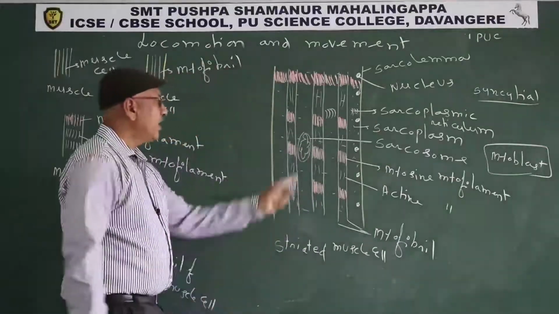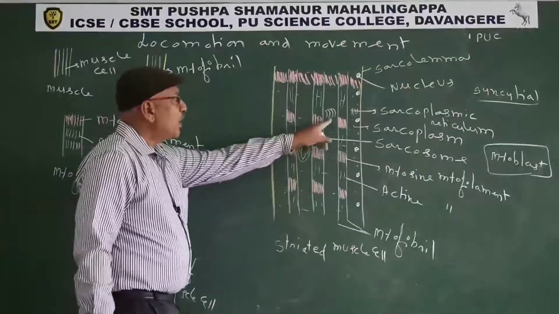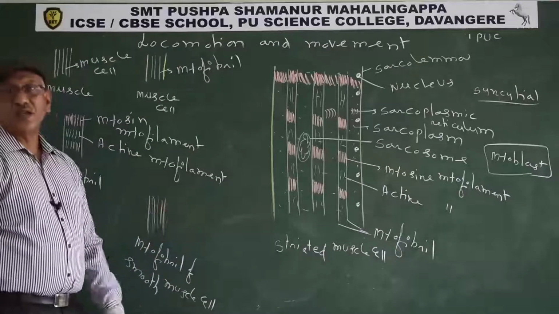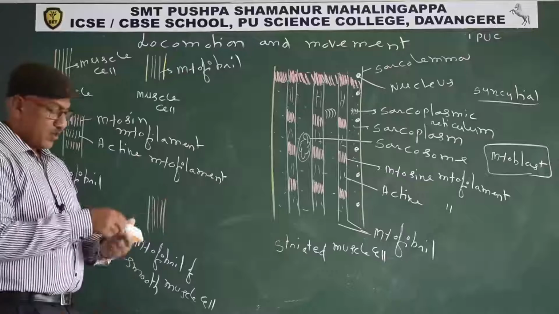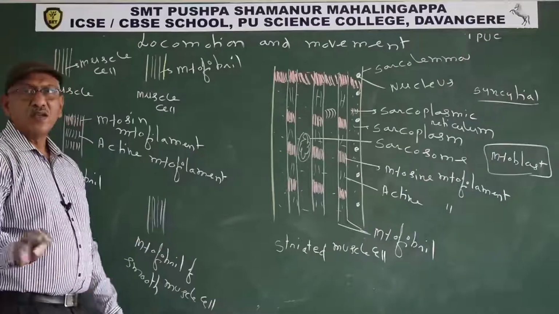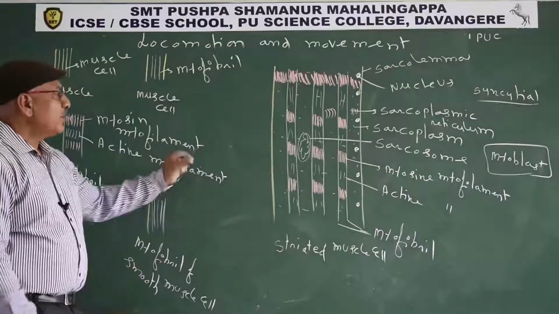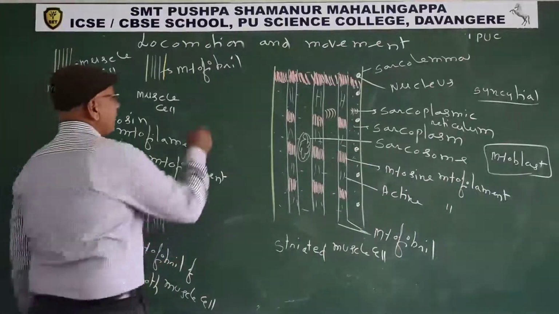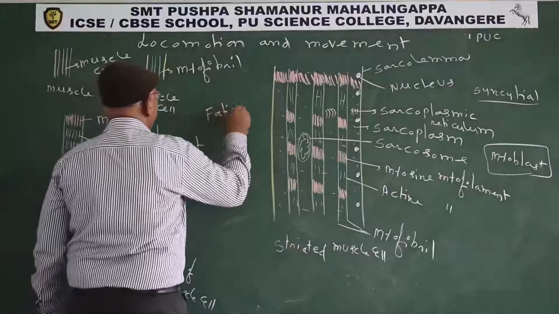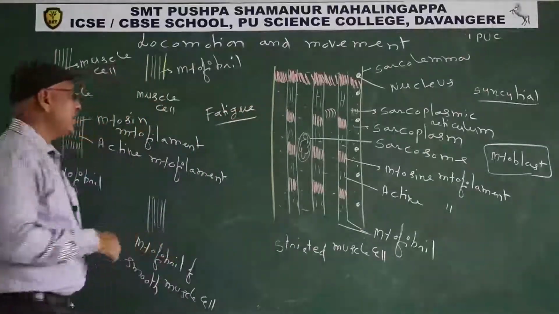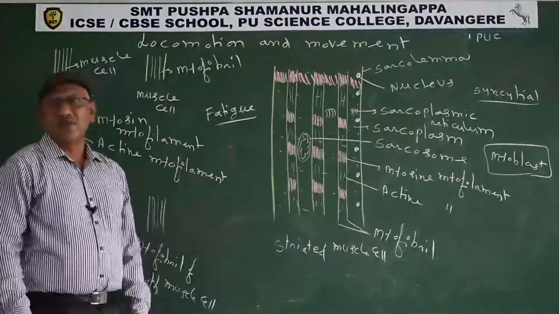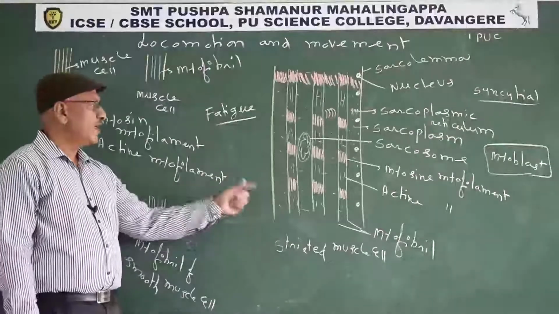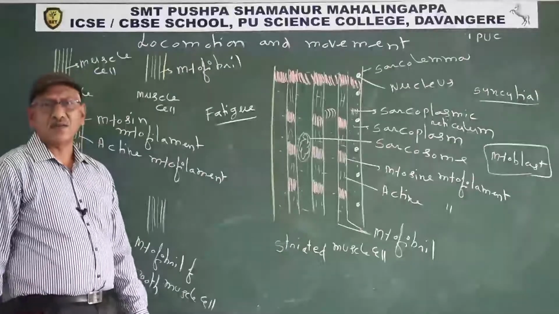Mitochondria of the muscle cell are known as sarcosome. Endoplasmic reticulum is known as sarcoplasmic reticulum. You already know striated muscles are attached to the skeleton. That's why striated muscles are also known as skeletal muscle. The striated muscles undergo rapid contraction and relaxation. That's why they undergo fatigue. Fatigue means great tiredness. So only striated muscles undergo fatigue. That's why they require rest. After taking rest only, they again undergo contraction and relaxation.